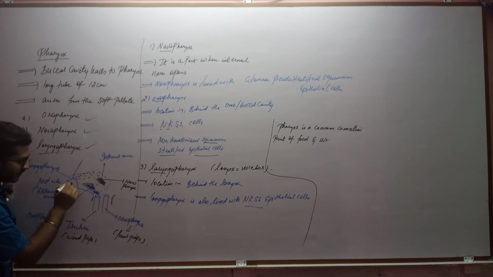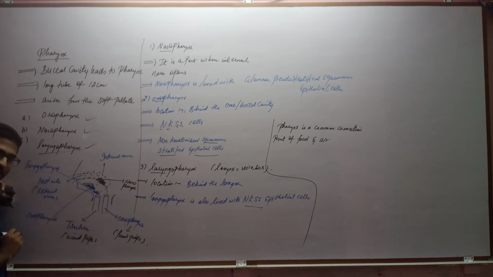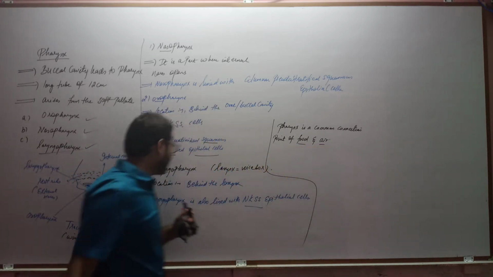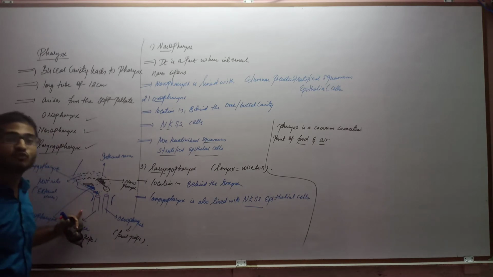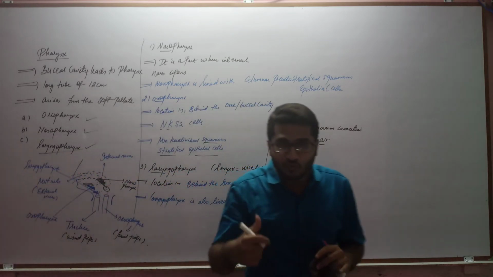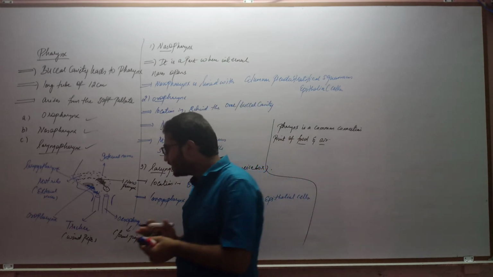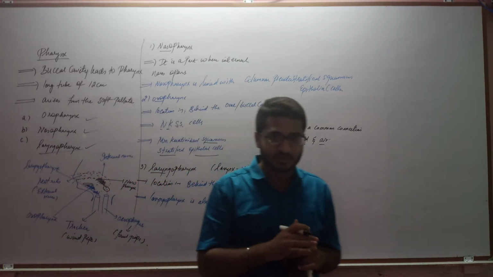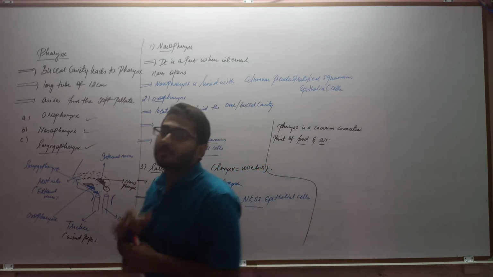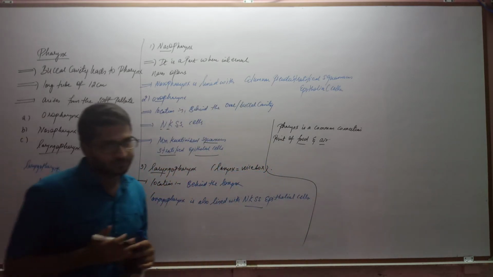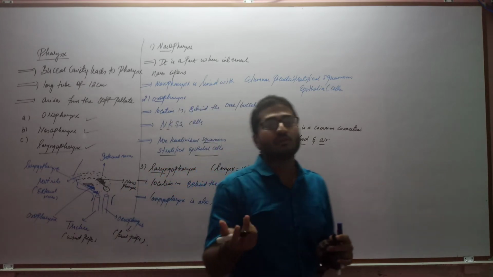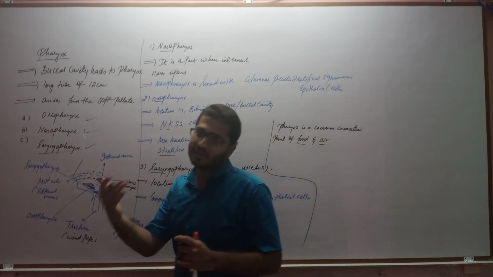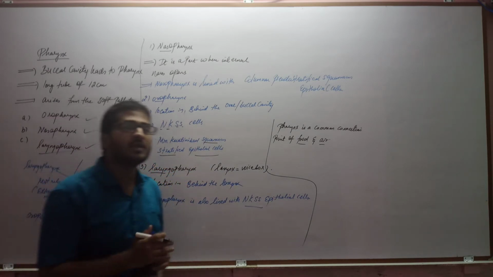Now, from this buccal cavity we will eat the food, and it will go to the esophagus, that is the food pipe. So this is the common connection point between food as well as air, located in the part of the laryngopharynx. There should not be mixing of food with the air or the air with the food. That means the food pipe has to open when the food is there in the mouth or the oral cavity. When the food is not there, that part has to be closed. So the opening or closing should be regulated by a valve, a muscle that will open, and then the food will enter. If it closes, the food will not enter.